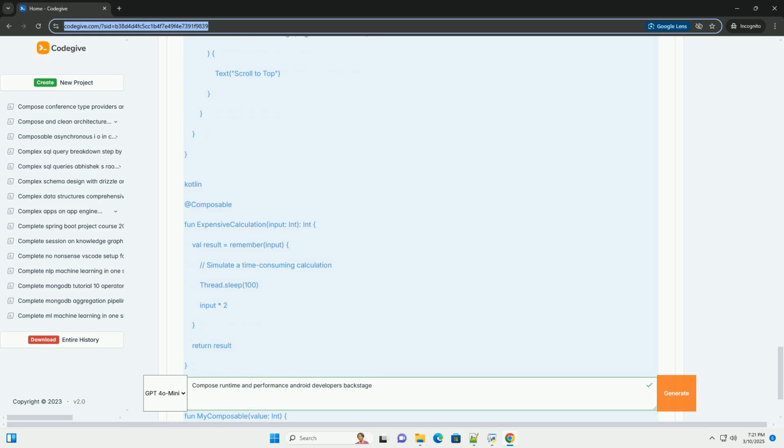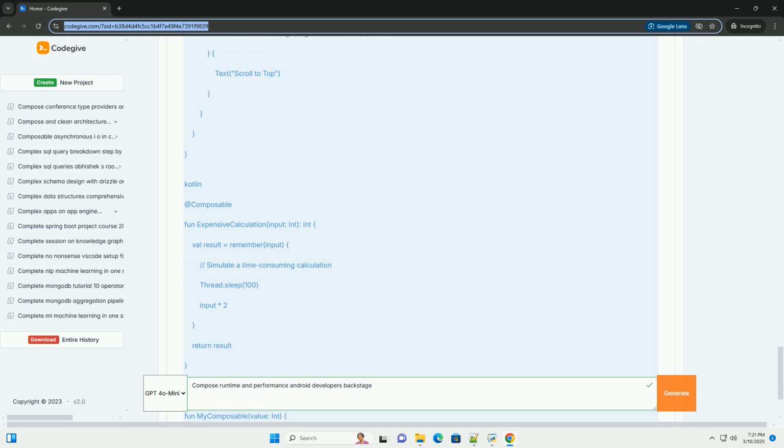This scope is essentially a data structure that records dependencies between composable functions and the state they read. Dependency tracking. When a composable function reads a state variable, the Compose runtime automatically establishes a dependency between that composable and that state. This dependency information is stored in the recomposition scope.